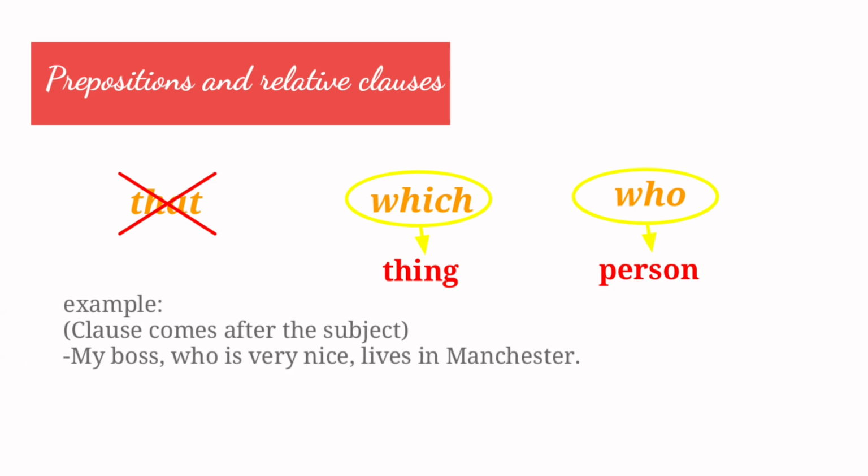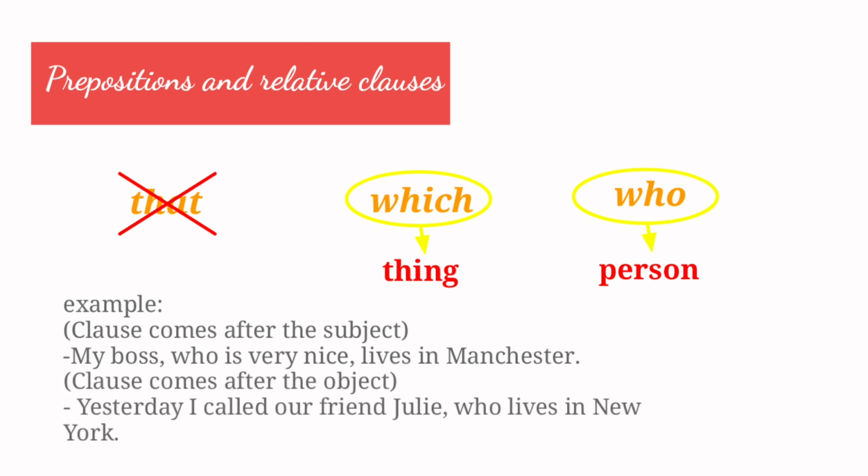Example, clause comes after the subject: My boss, who is very nice, lives in Manchester. Example, clause comes after the object: Yesterday, I called our friend Julie, who lives in New York.